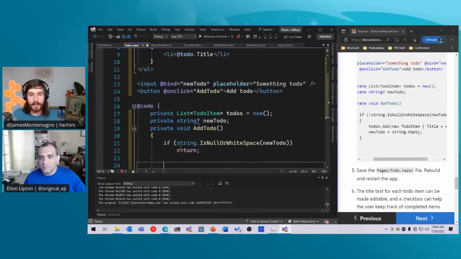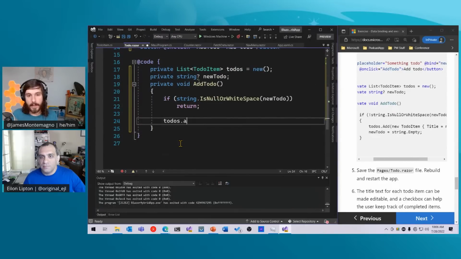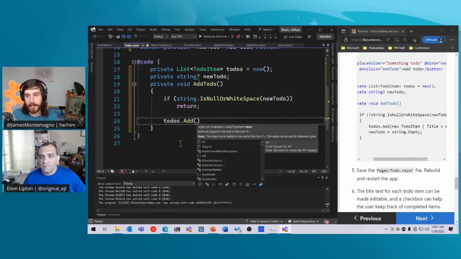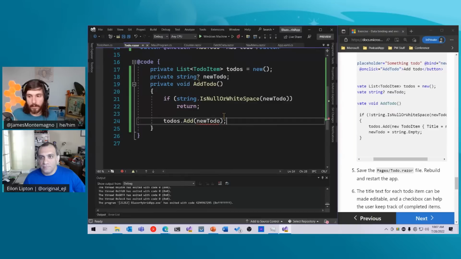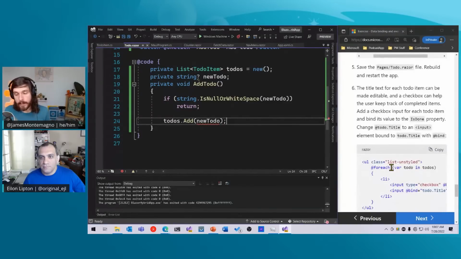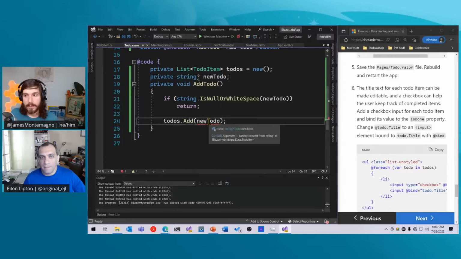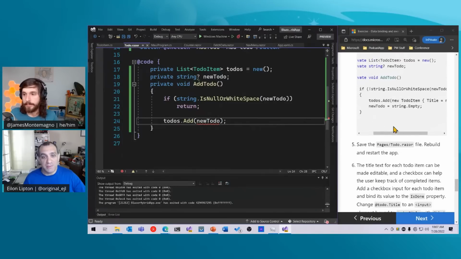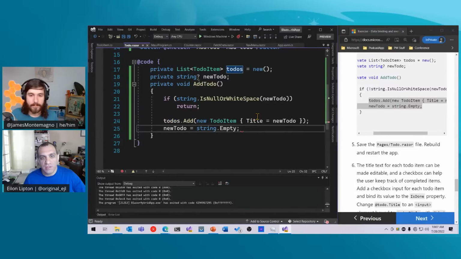Else, I can come in and say ToDos.Add, and I'm going to add the newToDo. Perfect. Cool. So now you have to create a to-do item, I believe. Dang it. Or go way off script and create an implicit conversion between strings and to-do items. No, absolutely not.